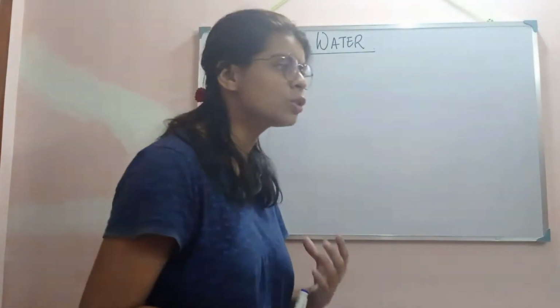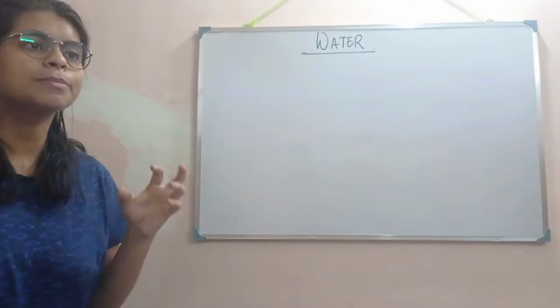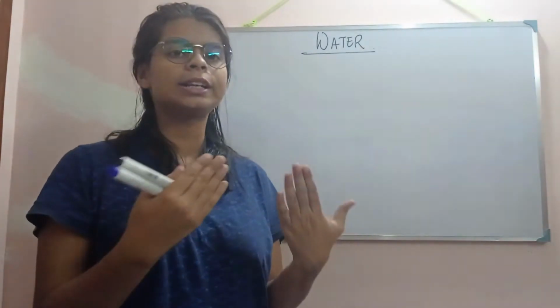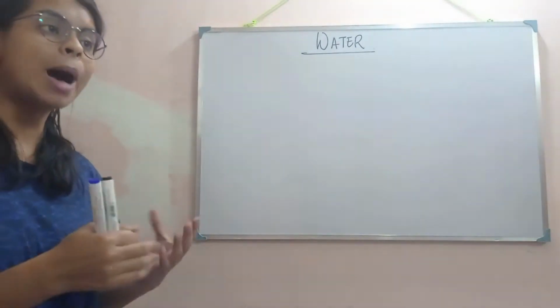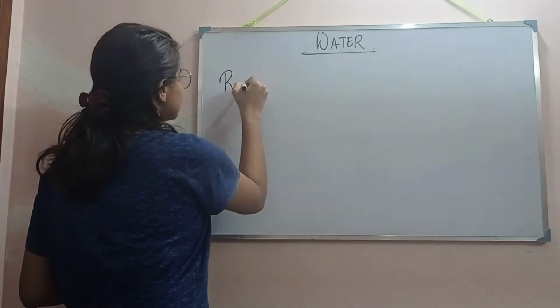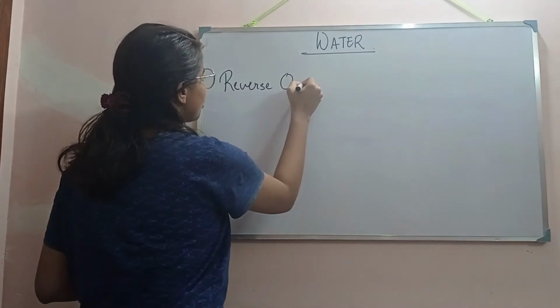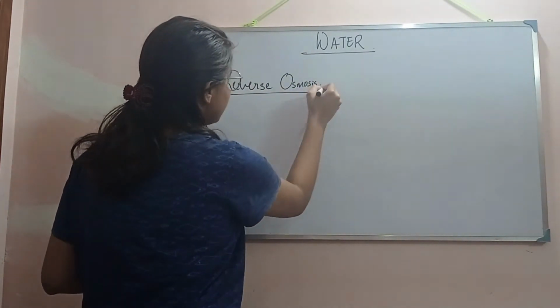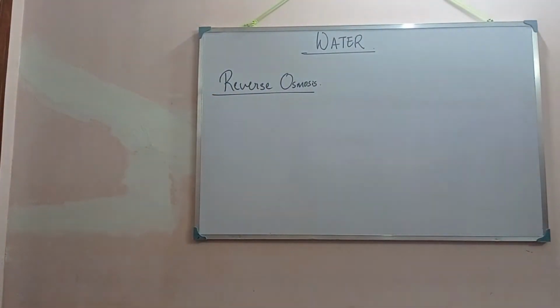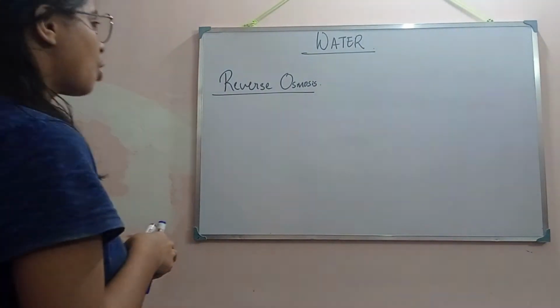It's not that the 97% of water that we cannot drink because it contains a high amount of salt can never be drunk. It can be drunk by the reverse osmosis process. Reverse osmosis is one of the processes by which we can make ocean water potable water.